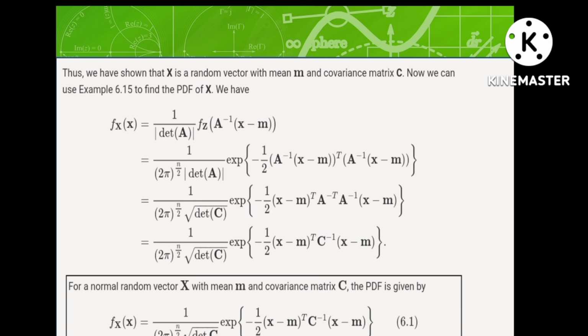f_X(x) = 1/((2π)^(n/2) √(det C)) exp(−1/2 (x − m)^T C^-1 (x − m)), for the normal random vector X with mean m and covariance matrix C. The PDF is given by this.